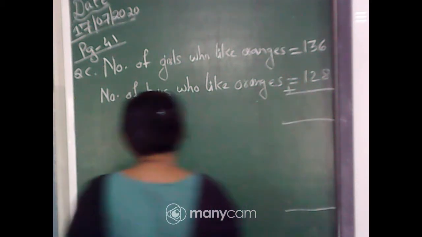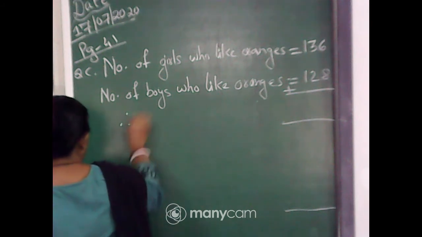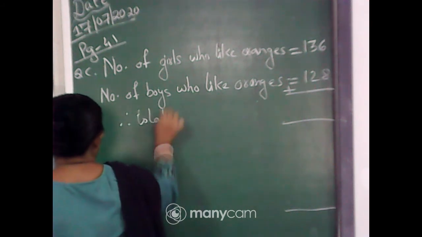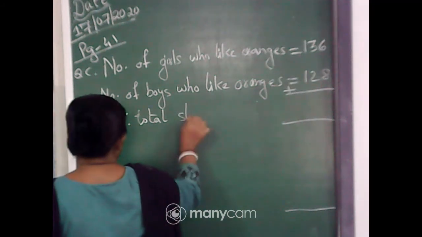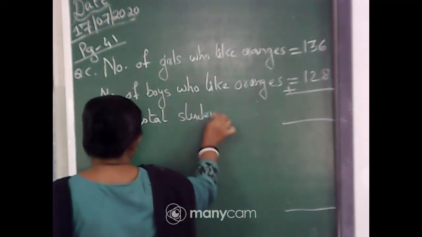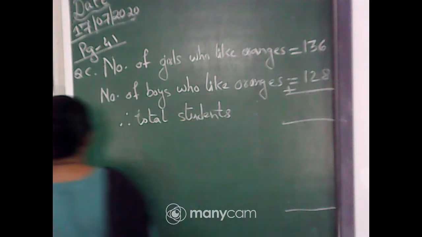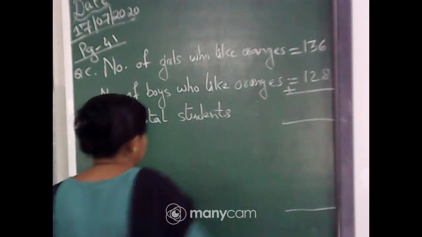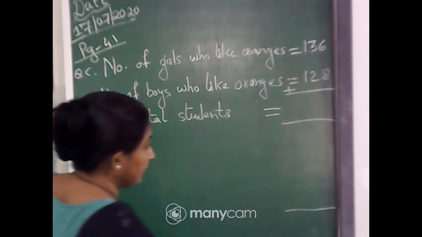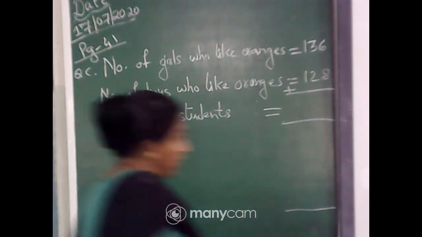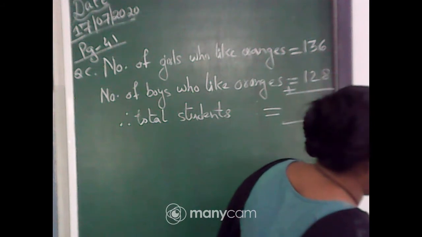Therefore, total students who like oranges is equal to, now add and tell me. Daksha has added, it is 264.